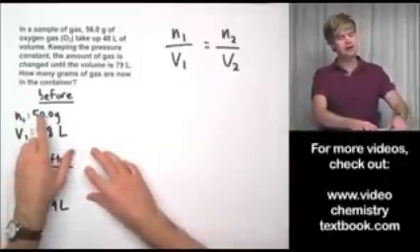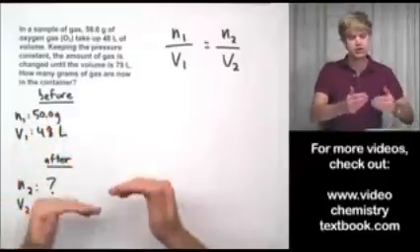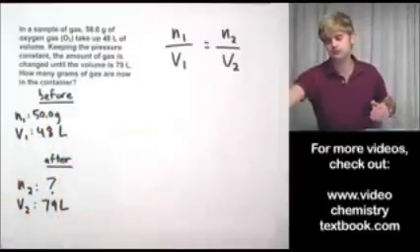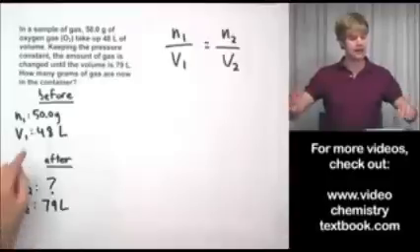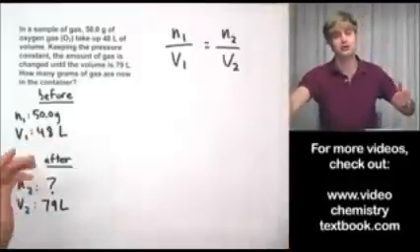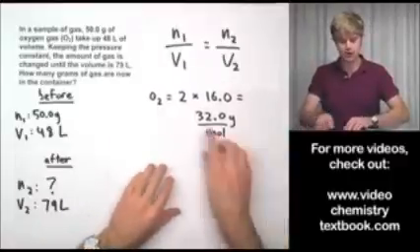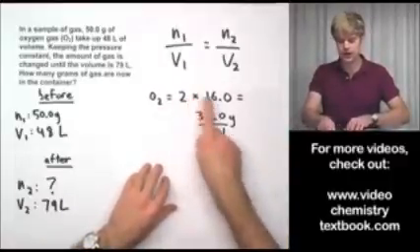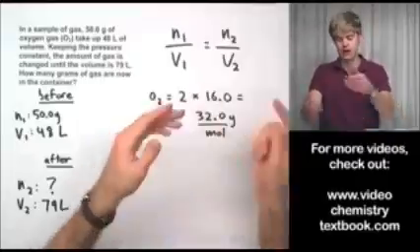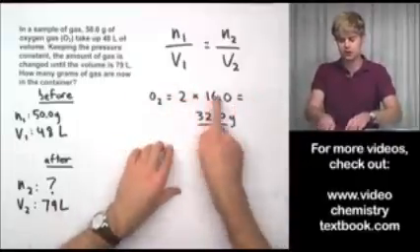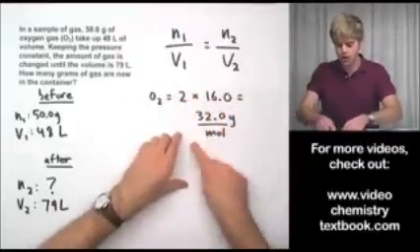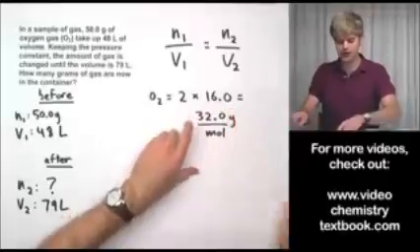I'm going to change my 50 grams into moles. And in order to do that, I'm going to have to use the molar mass, which tells us how much 1 mole of a gas weighs. Okay? So the molar mass for oxygen is 2 times 16, because each oxygen atom weighs 16, and then we do 2 times that because there are 2 oxygens, and we get 32.0 grams per mole.